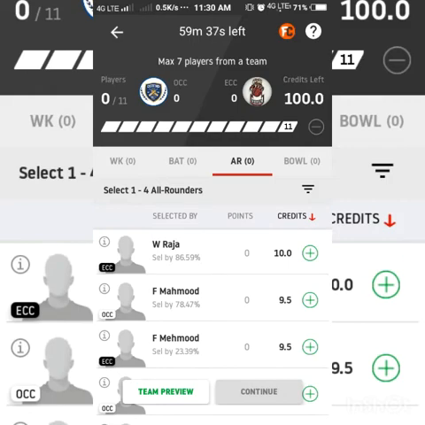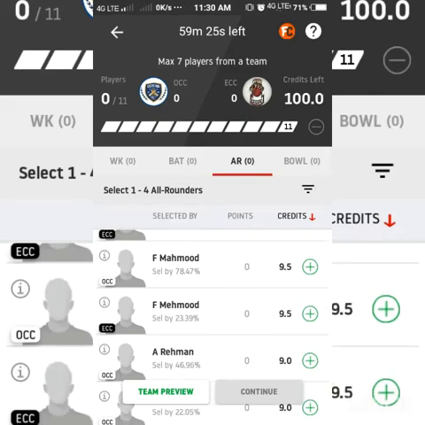So you can go with him. Fazil Mohammad from OCC side. He is also another important player, and he is a very attacking player. He can finish the game also. His stats are 49 matches, 1282 runs, 50 wickets. Very important player. And another Fazil Mohammad from ECC side.